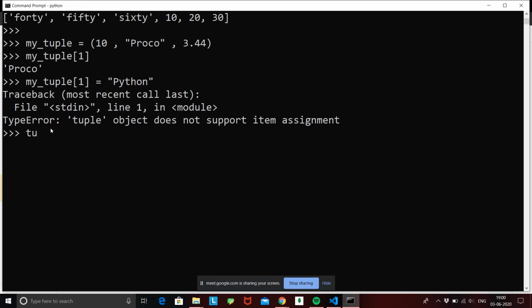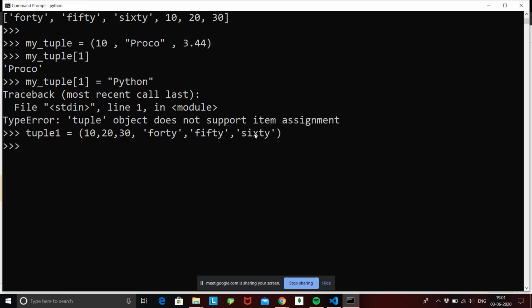Okay, so let's create one tuple called tuple1 equal to, again with round brackets, the same example of numbers. I hope all of you who are on your system are following along with this. So now I'm going to create a tuple that is 10, 20, 30, 40, 50, 60, and if I hit enter, this tuple is saved.